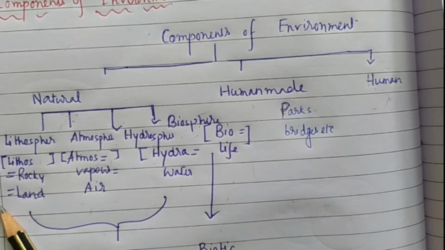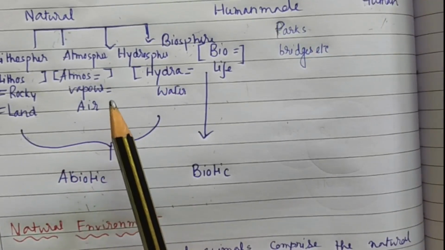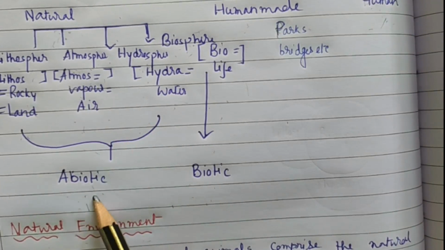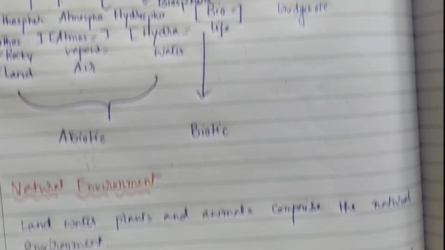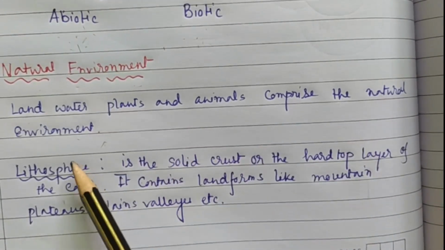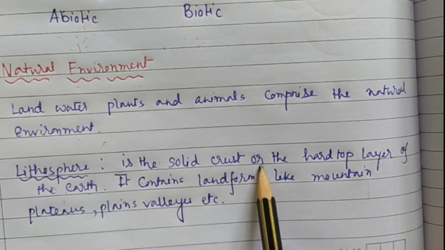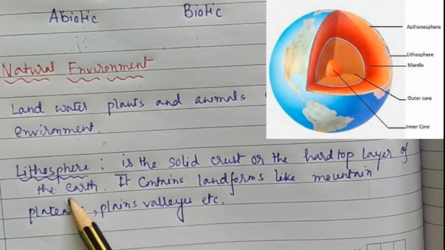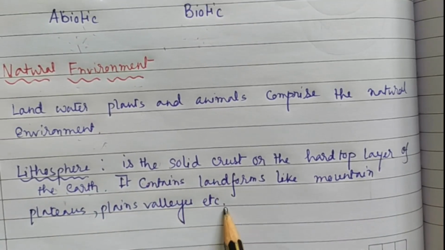Natural is again divided into lithosphere, atmosphere, hydrosphere, biosphere, or we can say the natural components can be classified as abiotic components or biotic phenomena. Okay, so next one, natural environment. Land, water, plants and animals comprise the natural environment. So first one, lithosphere, and in class 6 you have already learned what is lithosphere. Just a quick revision we have to do. Lithosphere is the solid crust or hard top layer of the earth. It contains landforms like mountains, plateaus, plains and valleys, etc.